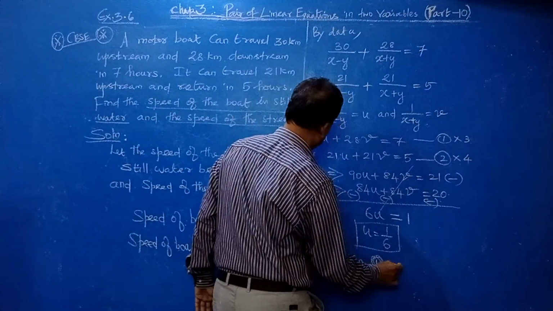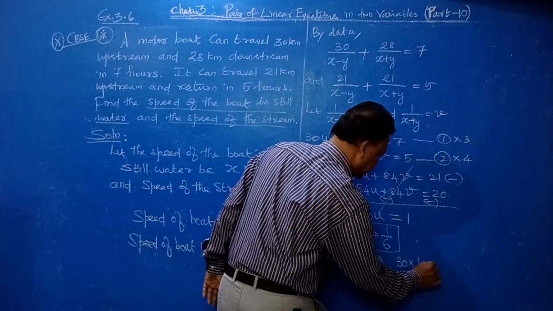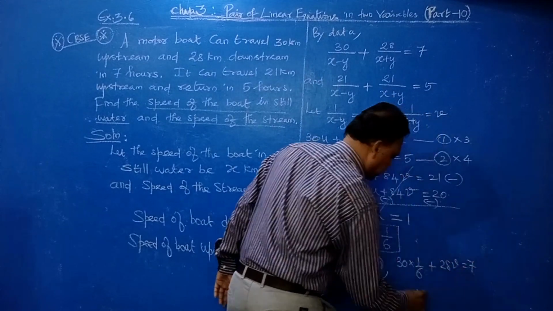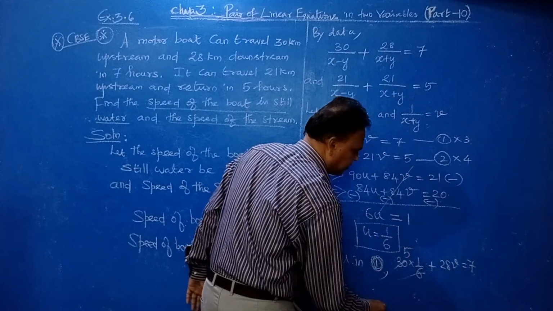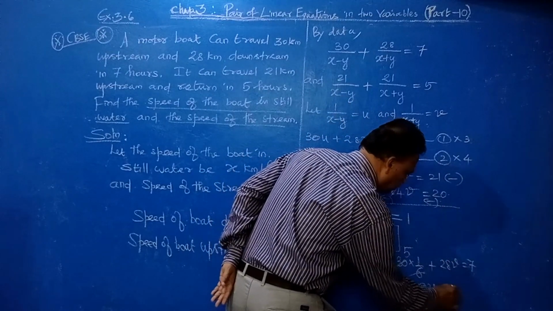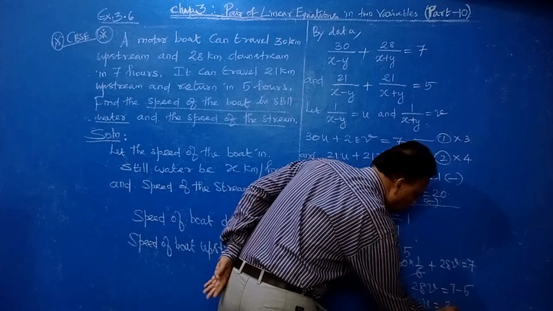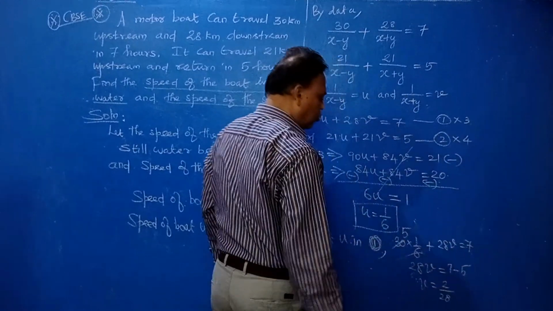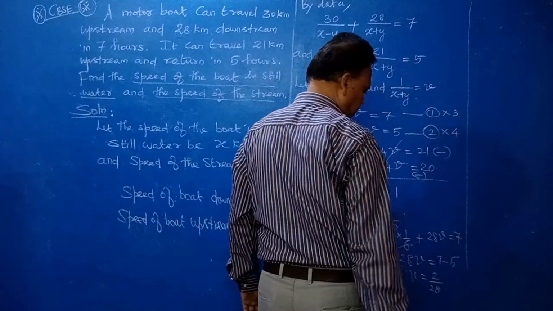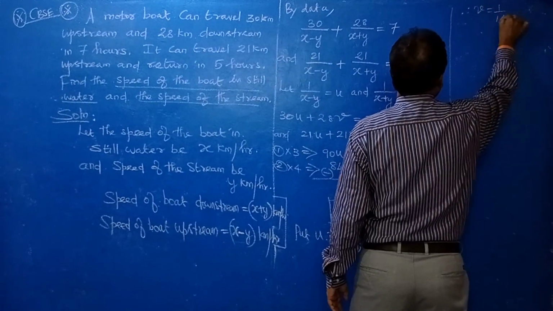That's why you can put 30 into 1 by 6. 30 into 1 by 6 plus 28v is equal to 7. So here you cut means 5. So 5 bring that side. That is 28v is equal to 7 minus 5. Therefore v equal to 2 by 28. Therefore v equal to 1 by 14.